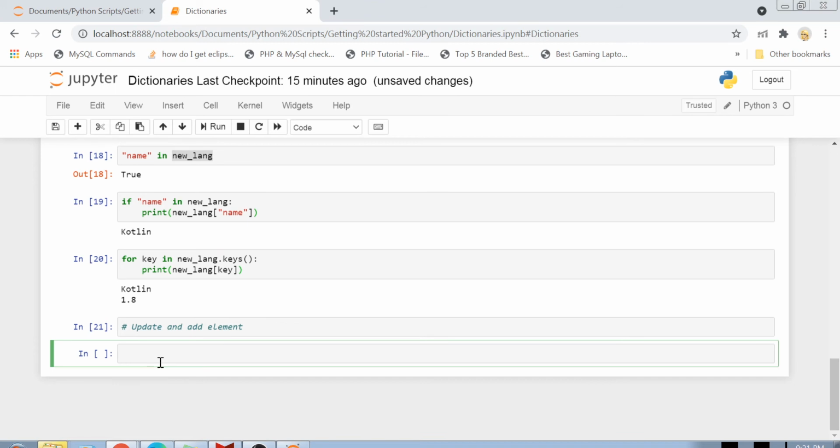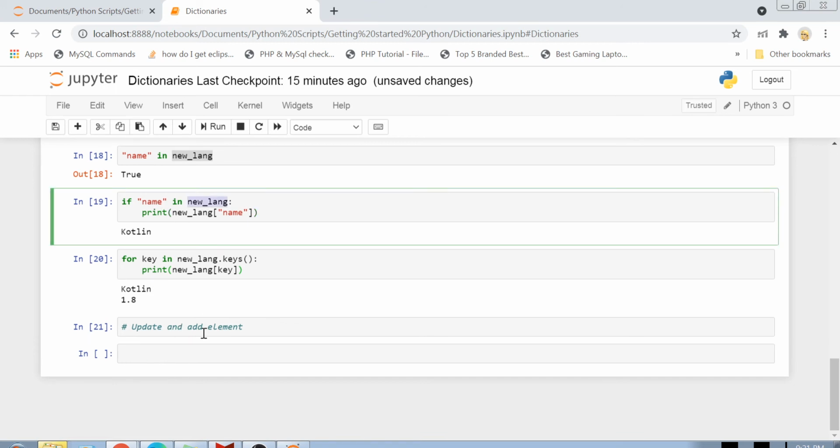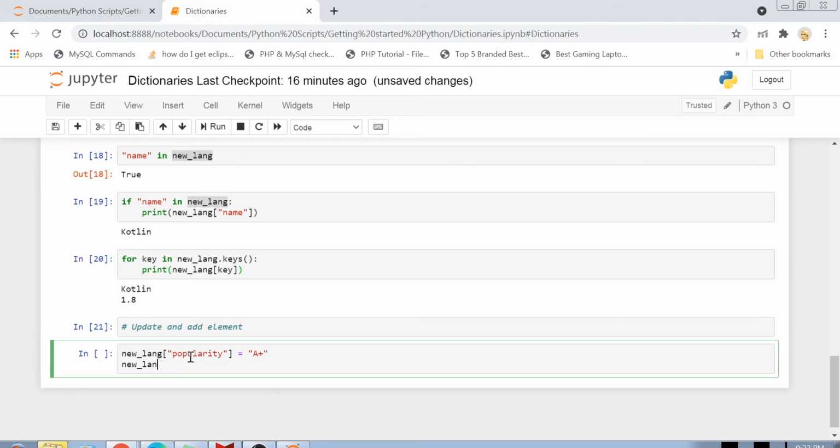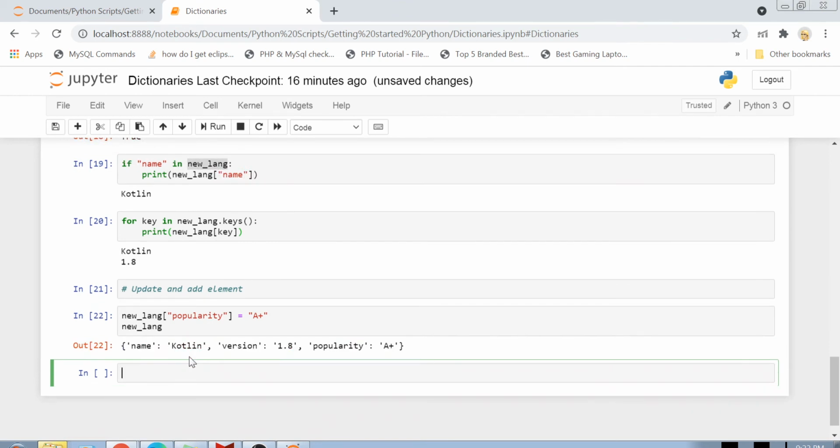For example, I have new lang and I have version and the name of my language here. And let's suppose I also want to add another key here, called popularity. So I just use new lang popularity equals to a plus. And now if I print my dictionary, you see instead of 2 keys, I have got 3 keys here. And it's pretty easy to add any key inside a dictionary.